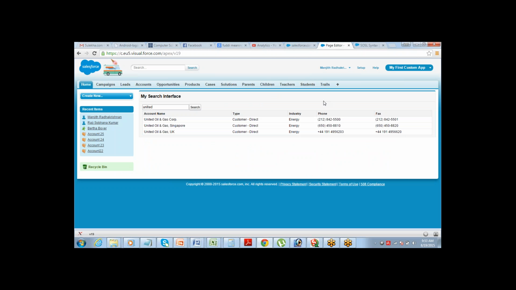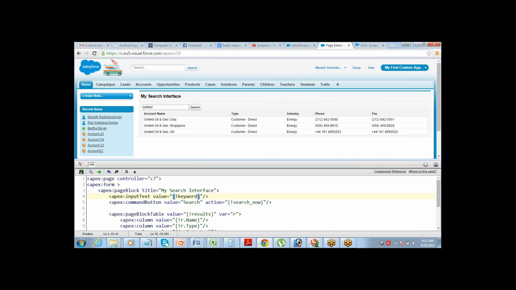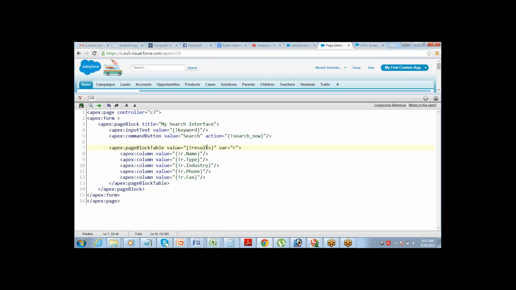Clear on this? Can you open this V19 visual? The text input, text value equals to keyword, right? Can I reference it in that diagram?